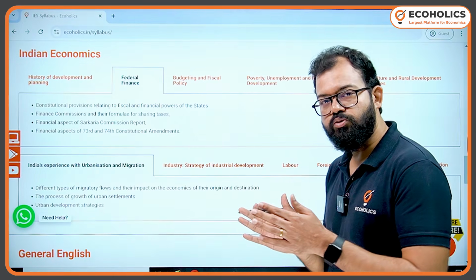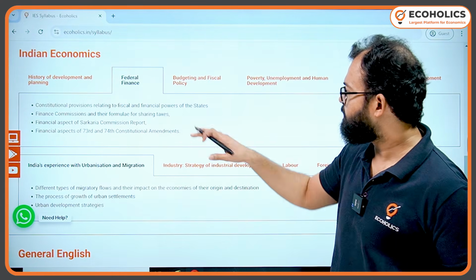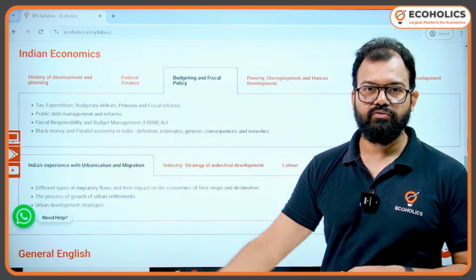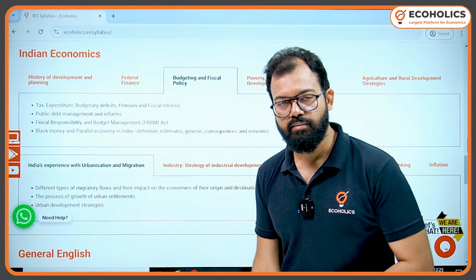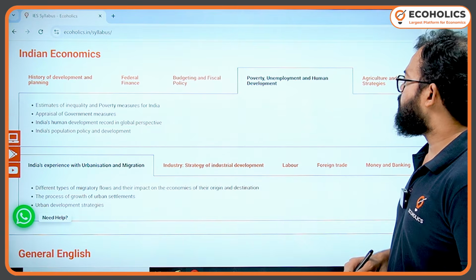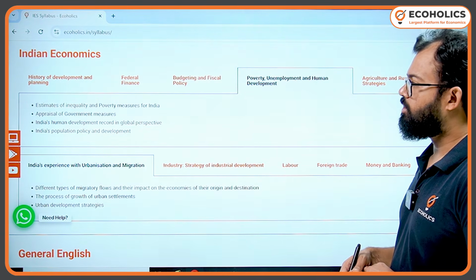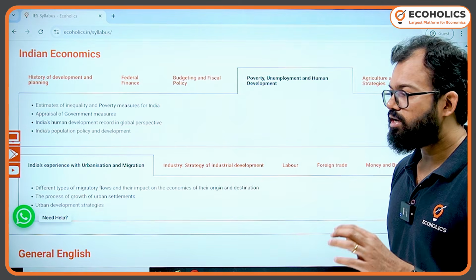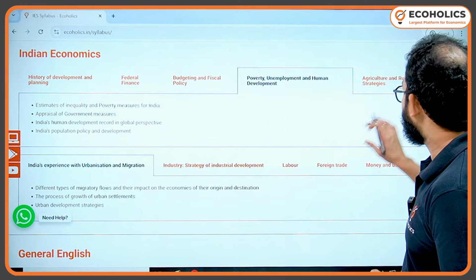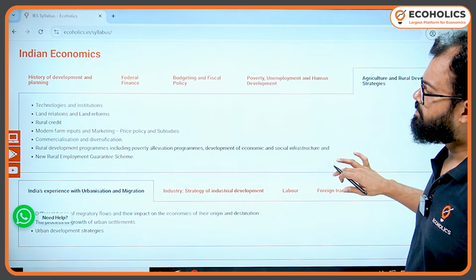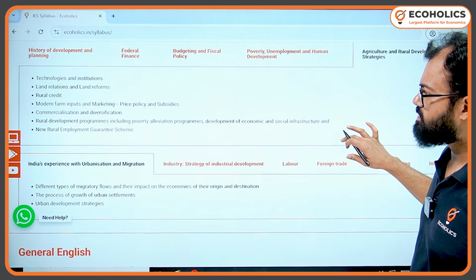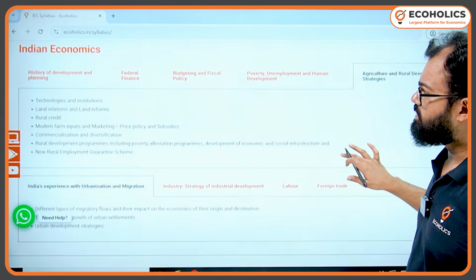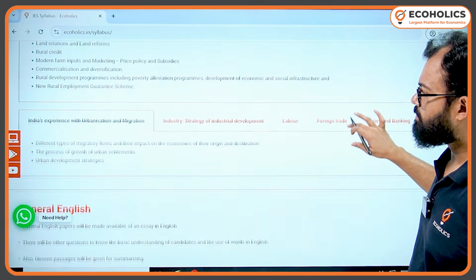So it's related to a bit of economics and polity. And budget and fiscal policy, obviously budget is very important, because when you get into the services, you will be working majorly in fiscal policy. Then poverty, unemployment and human development. Here you'll find a lot of poverty measures the government adopted in the past since independence and what exactly we are doing currently. Agriculture and rural development is a very important topic because agriculture is a livelihood for approximately 60% of our population, directly linked with agriculture.